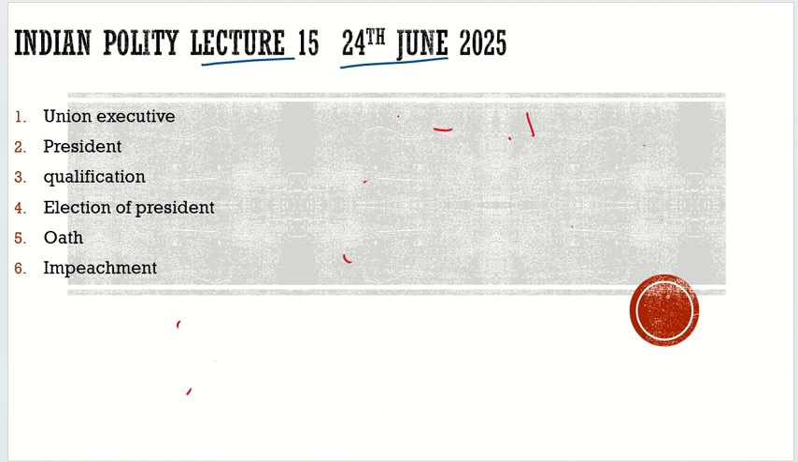Let's see what are the criteria required for the election of the president. Let's break them down. Election of the president: which article deals with election? It is Article 54 of the Indian Constitution.